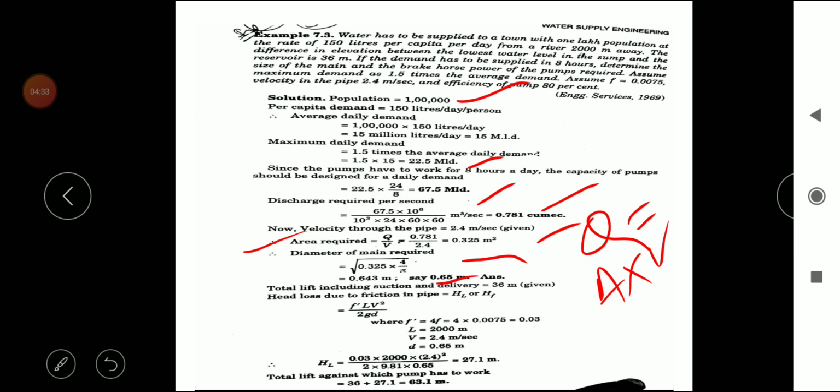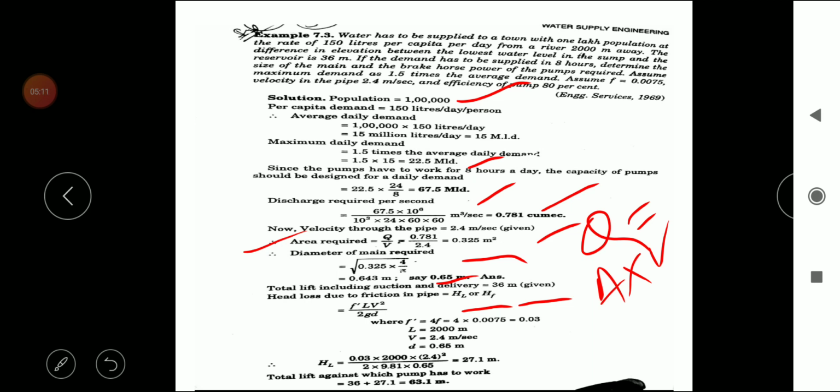Total lift including suction and delivery is equal to 36 meter. It is already given in the question. So here we can find out the head loss due to friction in the pipe, HL or HF. The friction head loss is represented by HF. The formula is F dash L V square divided by 2 g D, where F dash is the friction coefficient, L is the length, V is the velocity, g is the acceleration due to gravity, and D is the diameter of the main, the rising main.